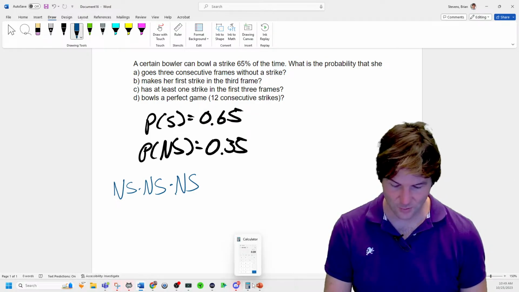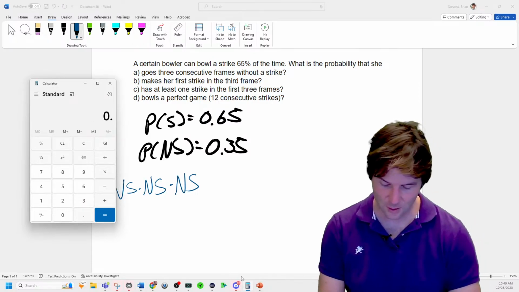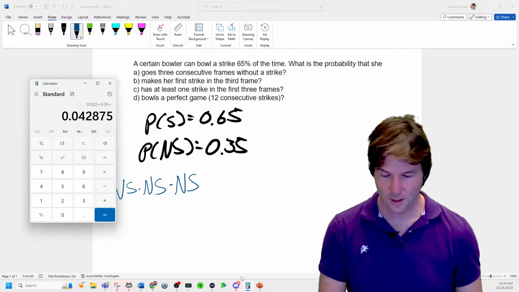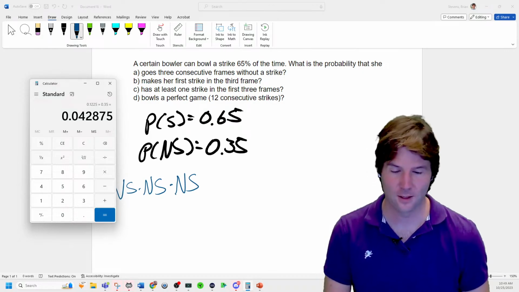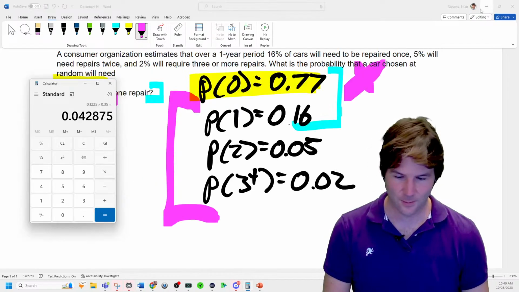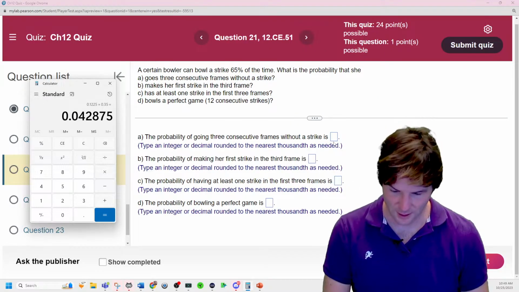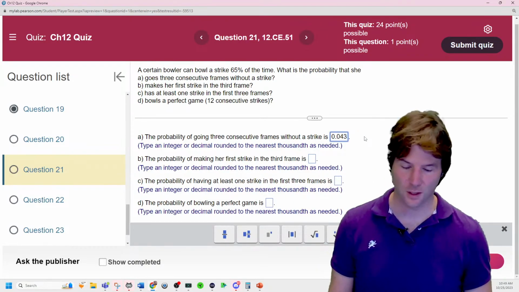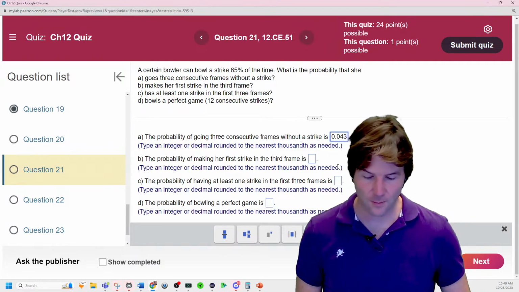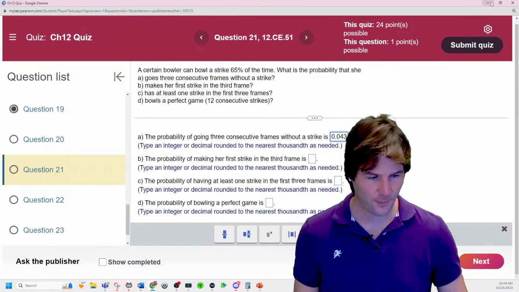So you'd have to assume that they're independent, which are they, or are they on like a cold streak? Ooh. And Cameron, did I do it right there? Okay, good, yeah, awesome. So it might say enter all decimals, some of them say that. Nearest thousandths, that's going to be tenths, hundredths, thousandths, so we're going to round that to 3 right there, and we're good to go. What's the probability of them making their first strike in the 3rd frame?